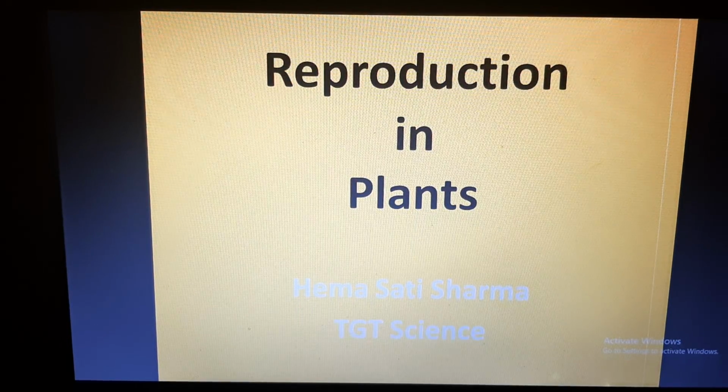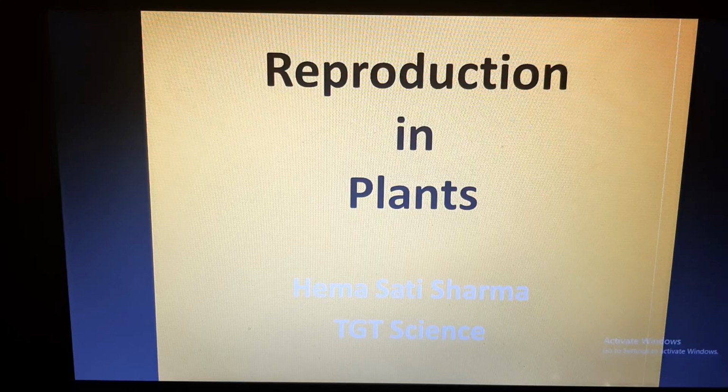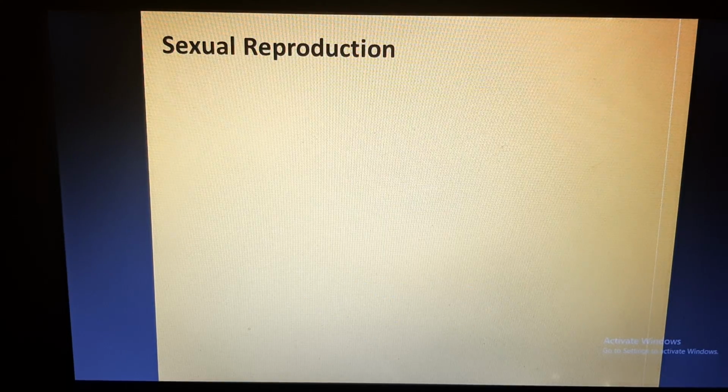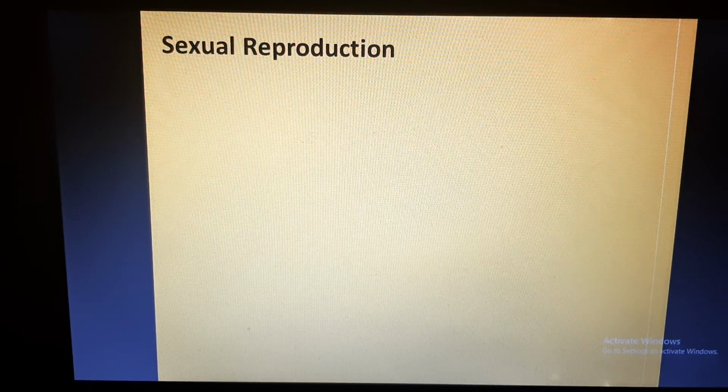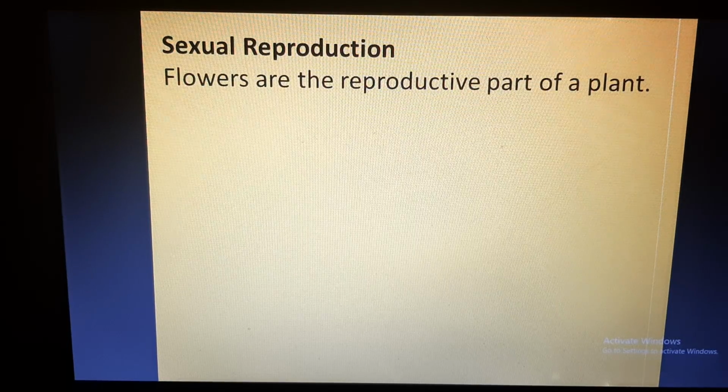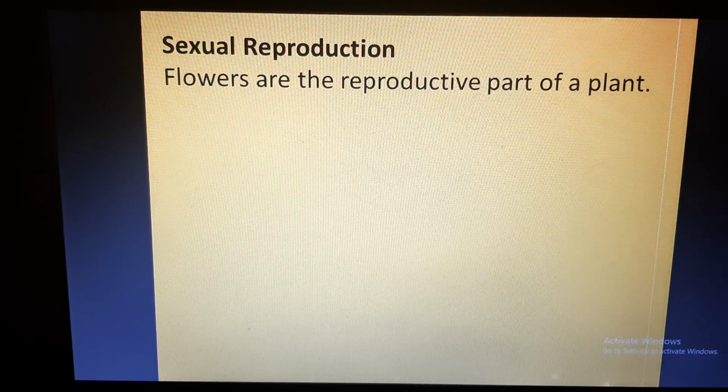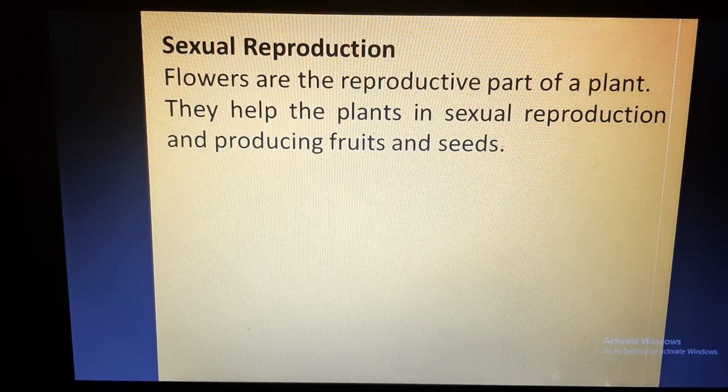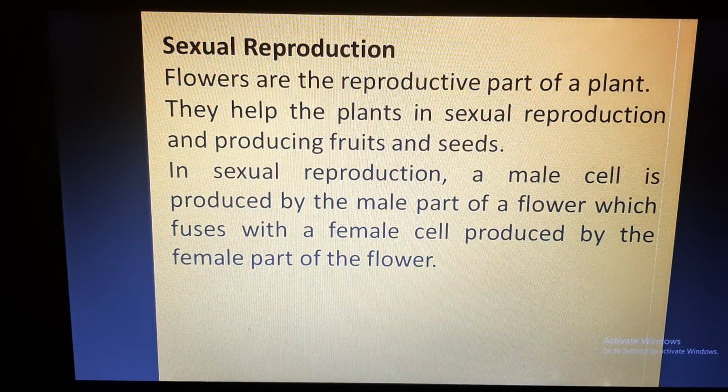We are discussing the chapter called Reproduction in Plants for class 7. We already have covered asexual reproduction and vegetative propagation in plants. So now we will discuss sexual reproduction. As I mentioned earlier also, flowers are the reproductive organ of the plant. That means they help the plant in sexual reproduction, and as a result of sexual reproduction flowers produce fruits and seeds. Now these seeds again germinate and give rise to a new plant.